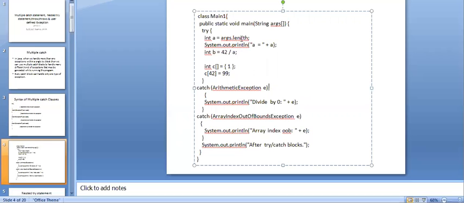We know that if I use args of length, the value of a becomes 0, because we're not going to give any argument here, right? So now here I declare c, an array variable where I have initialized only the value 1, so automatically c of 0 becomes 1. But here we have c of 42 equal to 99. The rest we declare is c of 0. If we declare this one, then we are going to get an array index out of bound, right? So I'll execute this code.